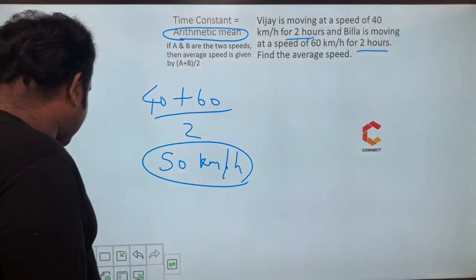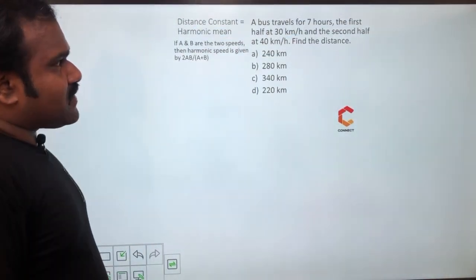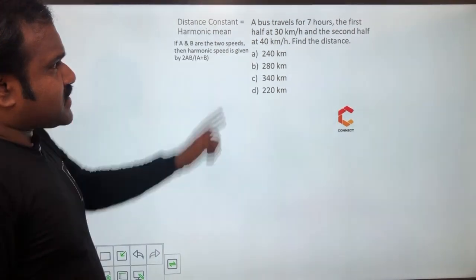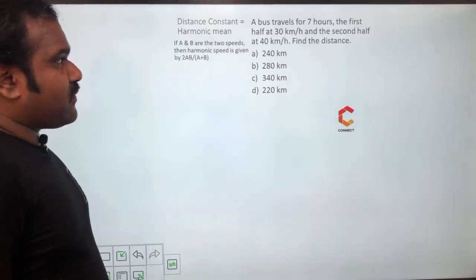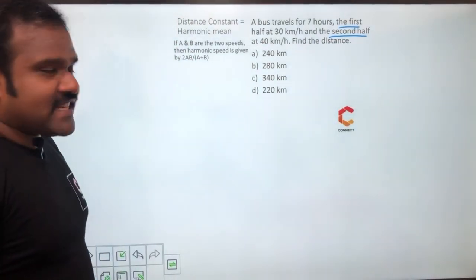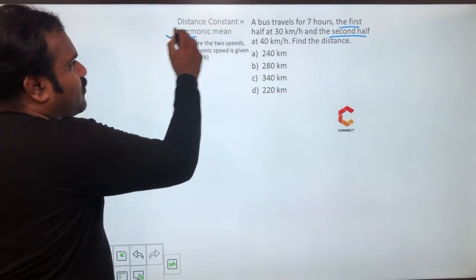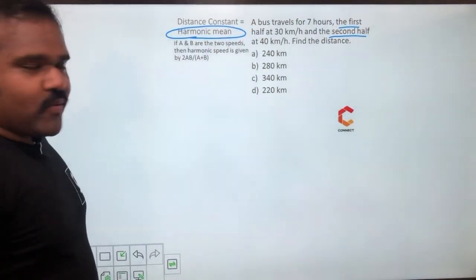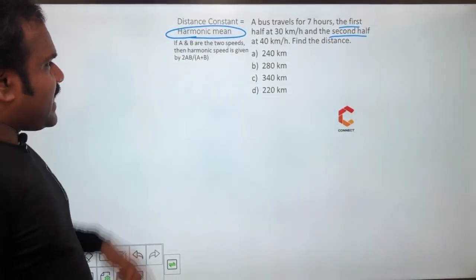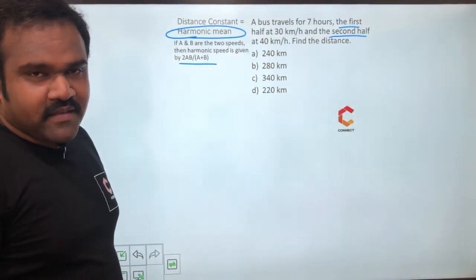Next is special case: distance is constant. See here. A bus travels for 7 hours. The first half at 30 km per hour, the second half at 40 km per hour. First half and second half. So which is constant here? Distance is constant. If distance is constant, you have to go for harmonic mean. What is harmonic mean? 2AB by A plus B. Okay, 2AB by A plus B.